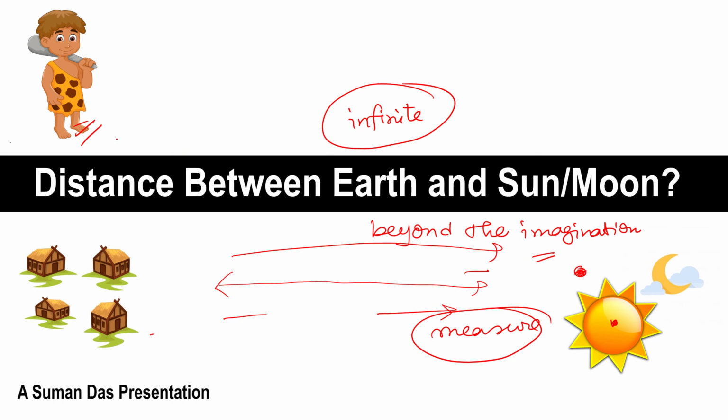So the boy told it, that is beyond my imagination. The boy tried to say that it is at an infinite position.